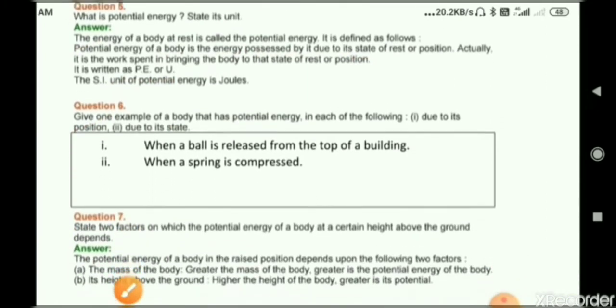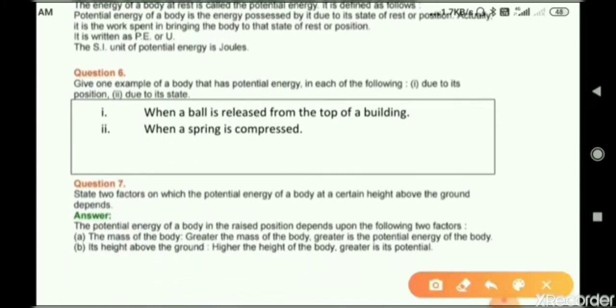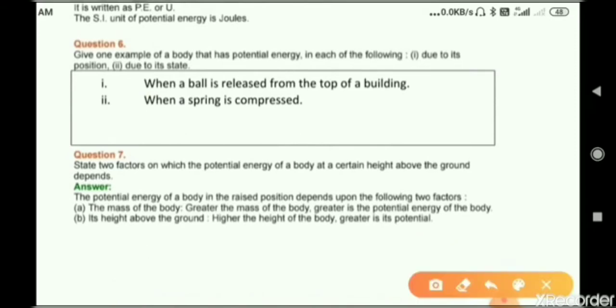So for the first one, when the ball is released from the top of a building, that is due to its position, and due to its state when a spring is compressed. So these are the examples. Question number 7, state 2 factors on which the potential energy of a body at a certain height above the ground depends. So the potential energy of a body in a raised position depends upon the following factors.